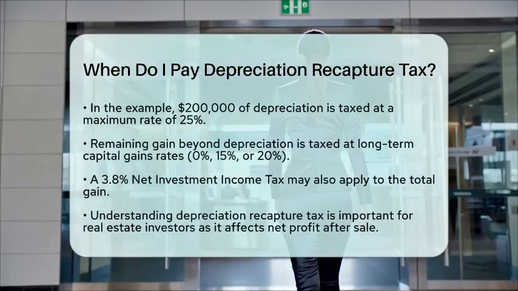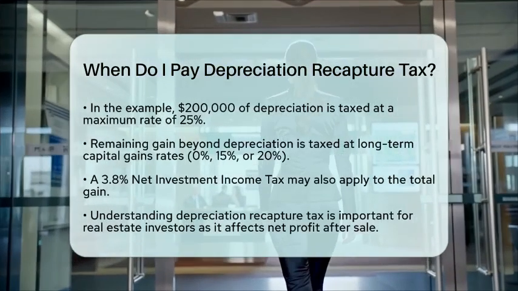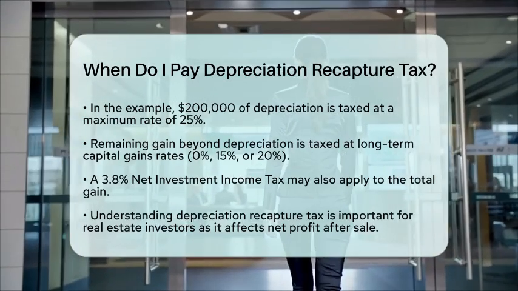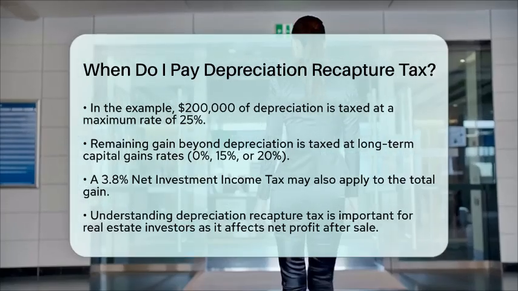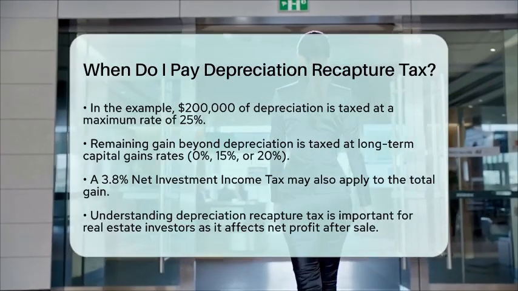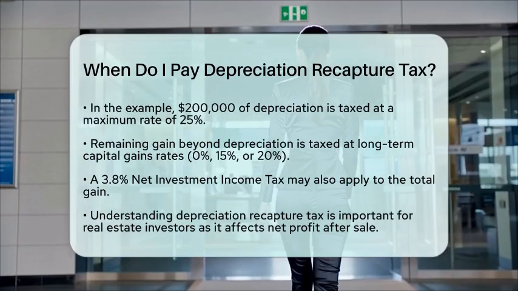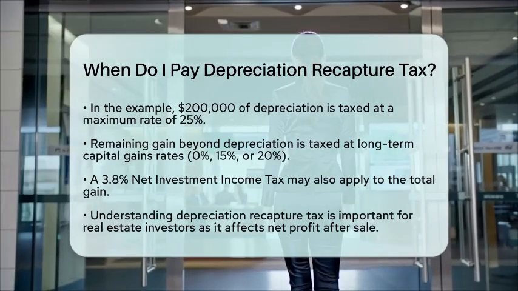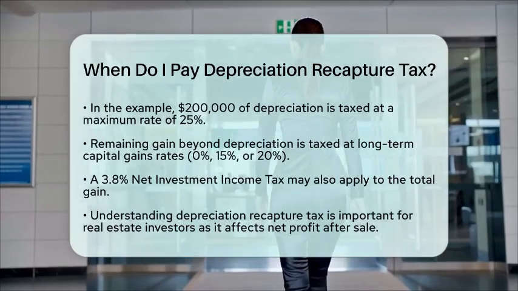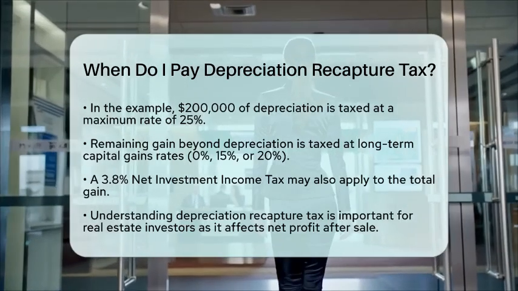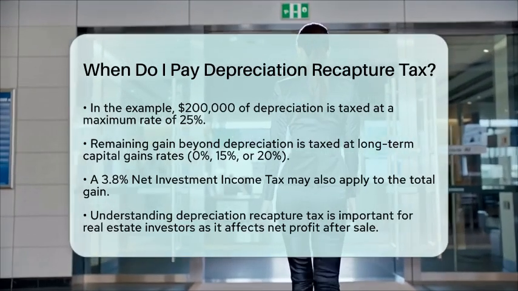To illustrate, let's say you sold that rental property for $800,000 and your adjusted basis was $350,000. Your gain is $450,000. Out of that, $200,000 is subject to depreciation recapture tax at up to 25%, while the remaining $250,000 is taxed at the long-term capital gains rate.